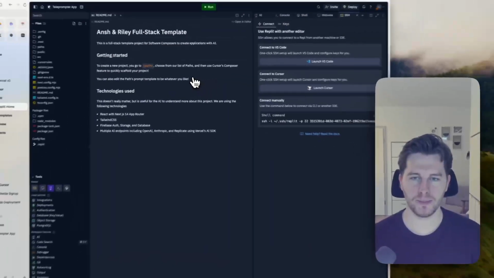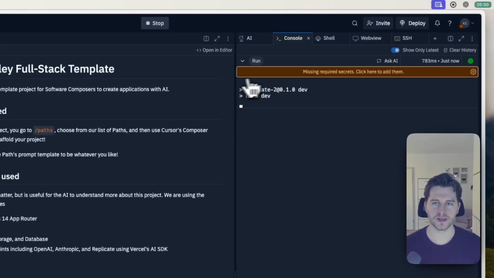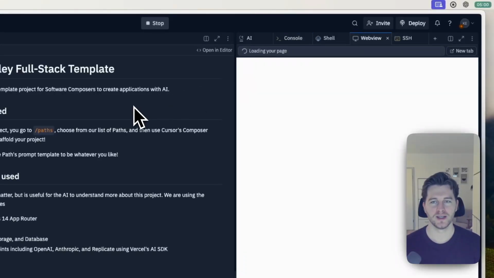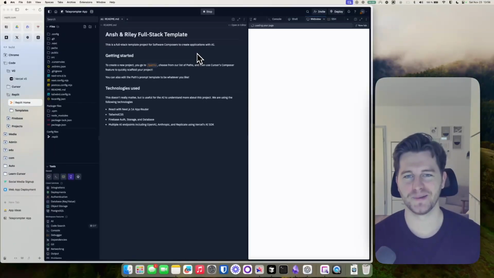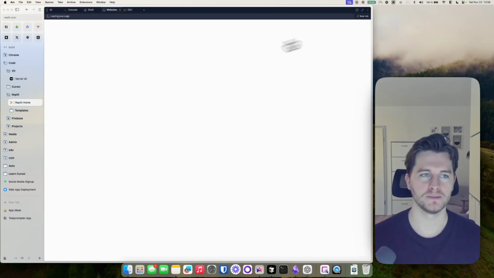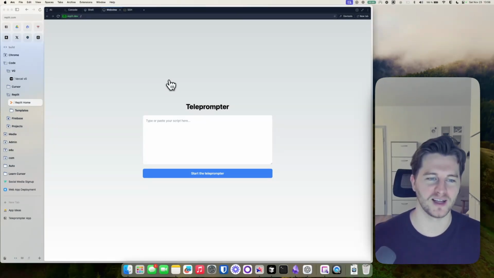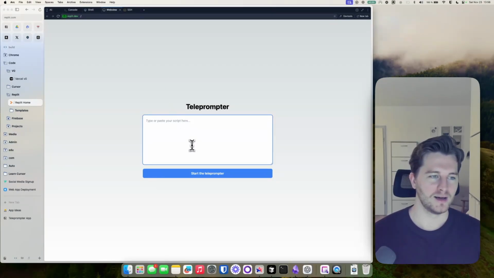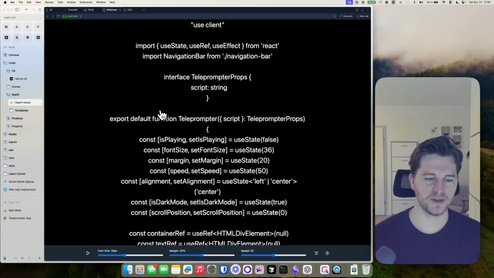And then we are going back to Replit. We run this application and we go to the web view. And if we're lucky, this is already showing us something that we could work with, right? I will open this up full screen. It's loading the page and here we go. This already looks like something that we could work with, right? It's a teleprompter app. We could paste stuff in here just to try. We start the teleprompter and here we go.